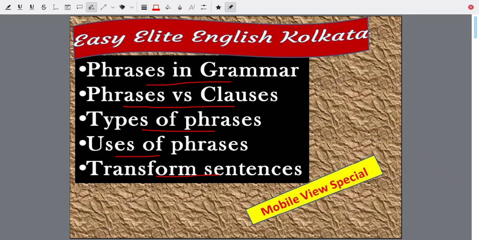So, phrases in grammar from Easy Elite English, Kolkata, phrases in grammar for junior school, and this is a mobile view special. That means this can be viewed even on the smallest mobile screen without loss of clarity. The text would be perfectly clear.